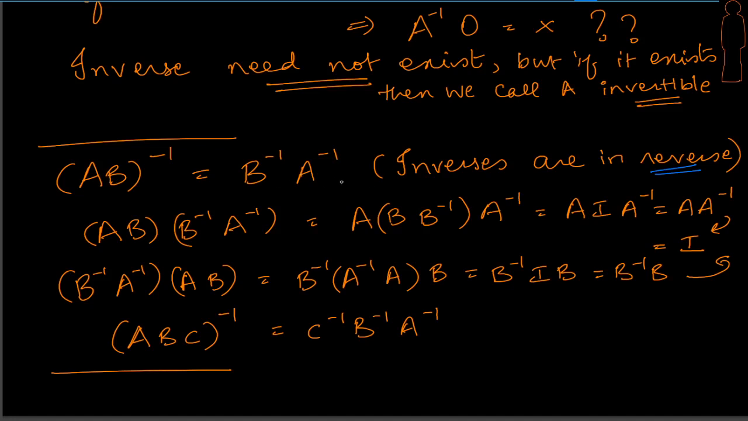Try and take A inverse B inverse and then try, you will not be able to get the identity, right? And therefore, it's very clear that the inverses of products must come in reverse. And one more example, if I take 3, then it's going to come as C inverse, B inverse, A inverse, and you can apply it to even n matrices.